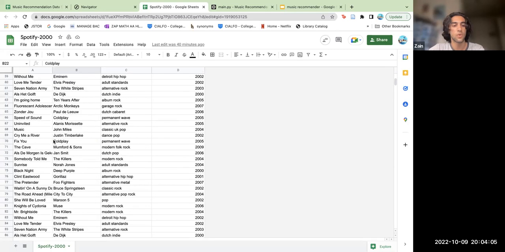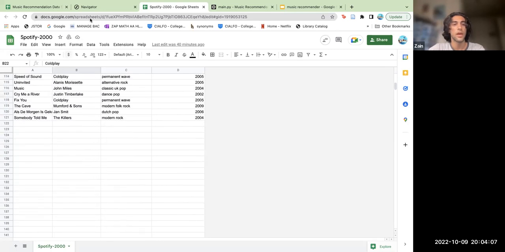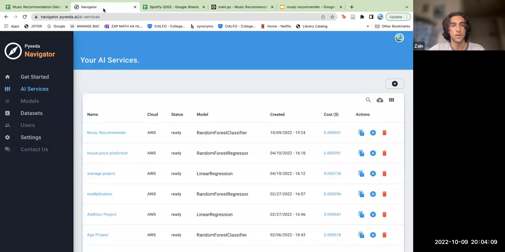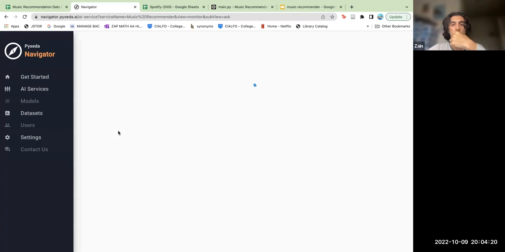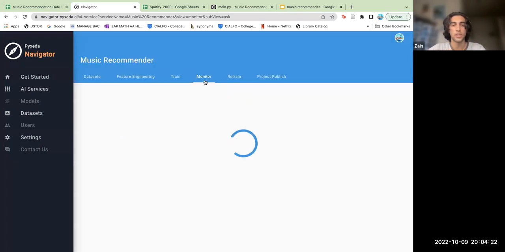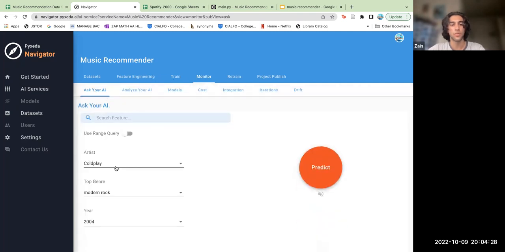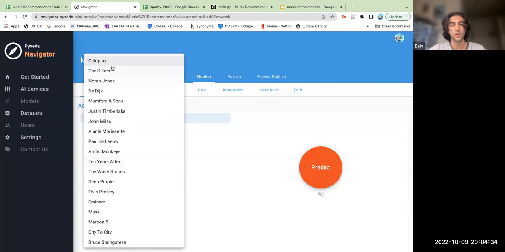As you can see, there are 120 data points, and we use this data set in Pixida to train the AI, and as you can see, after training the AI, we get the screen where we can monitor and ask the AI to predict the song